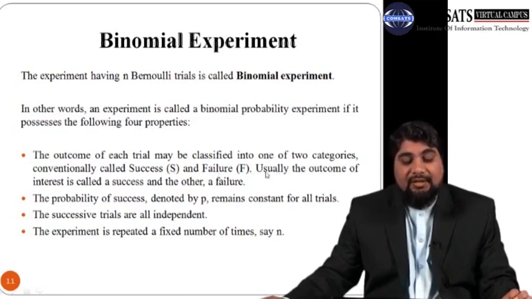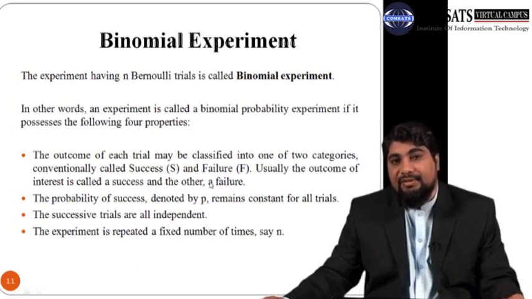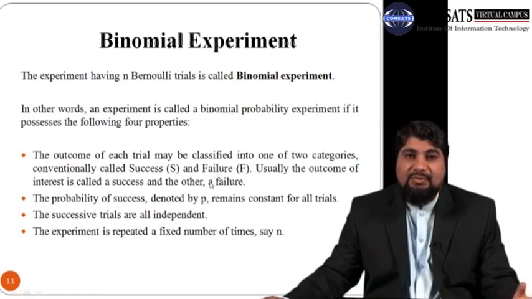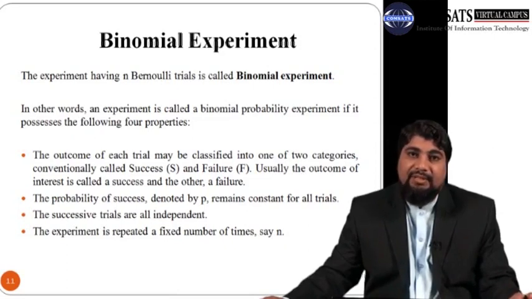Usually the outcome of interest is called a success, and the outcome in which we are not interested is called a failure. In the coin tossing example, suppose we are interested in finding the number of heads. Then head will be regarded as success, whereas tail, the outcome in which we are not interested, will be failure.